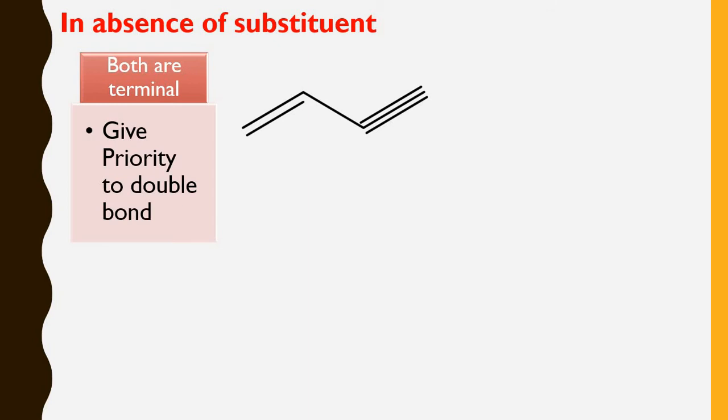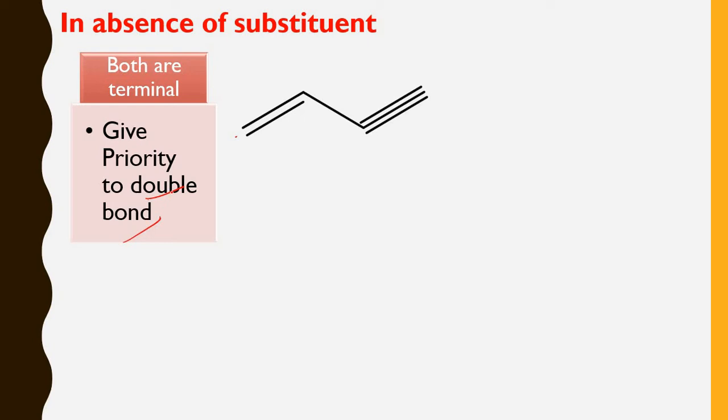The criteria is in absence of substituent when both the multiple bonds are at the terminal. So here if you see this double bond and triple bond, they are at the terminal position. Terminal means at the last point of the chain, and here also this is the last point of this chain. So you have to give the priority to the double bond.